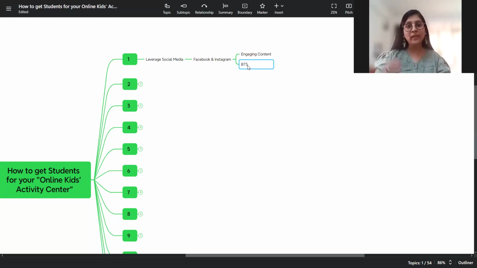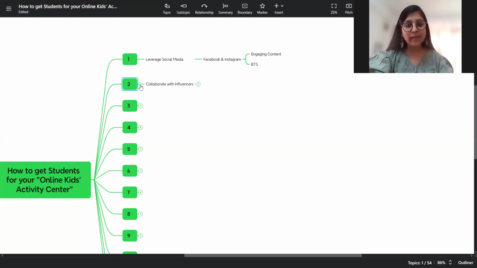Let's say you have 4 days for your workshop. So D-4, you can say work in progress, WIP, behind the scenes, BTS, with some form that you have created. Day-3, behind the scenes, some PPT that you're working on. So this is behind the scenes, and this helps engage your audience at large.